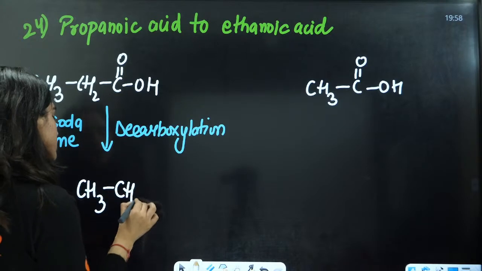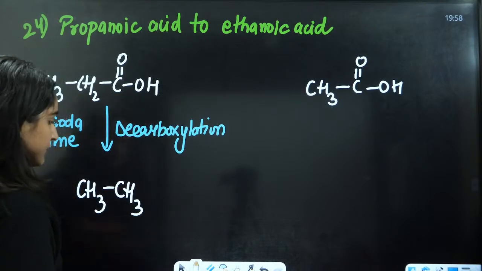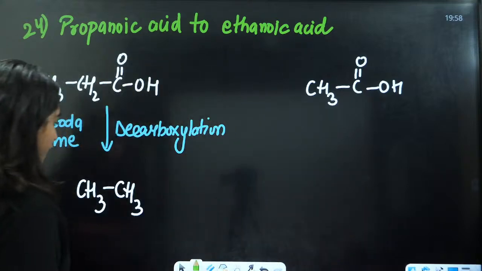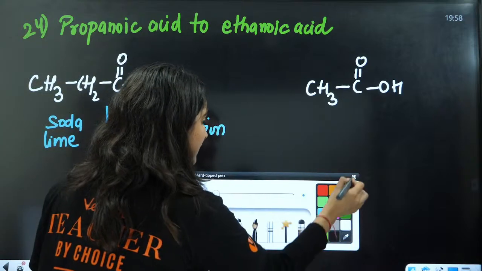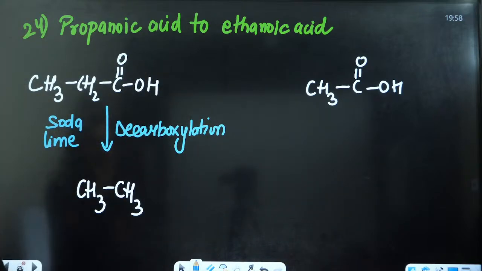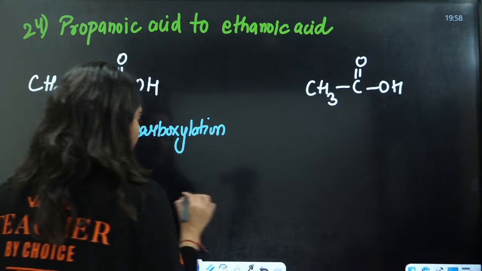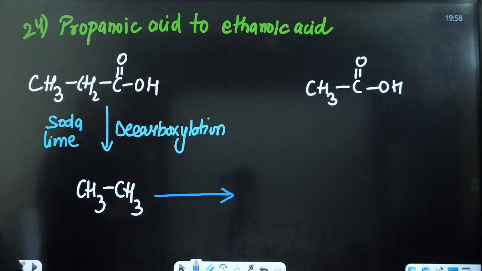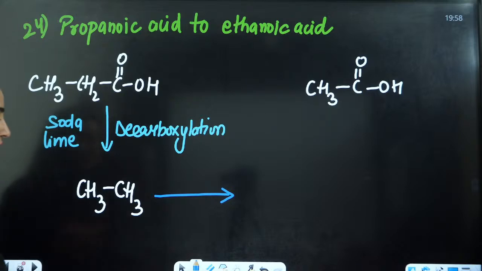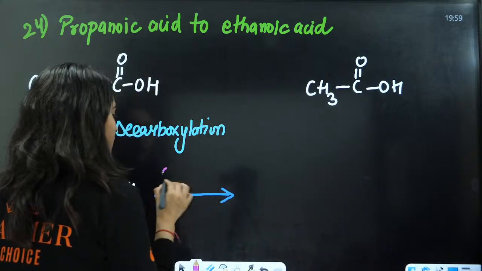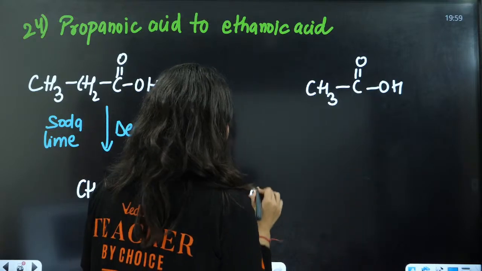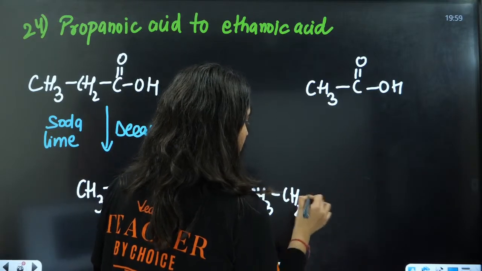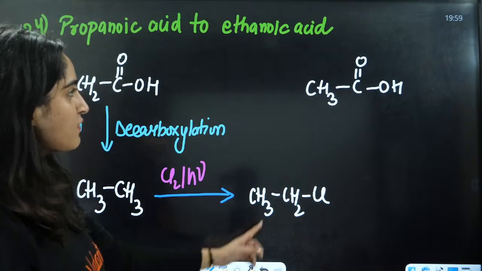Here you will get CH3, CH3. And then after that, what is the easy reaction on alkane? Chlorination, or bromination. Here you will convert it into CH3, CH2Cl. Now you have the same carbon number.